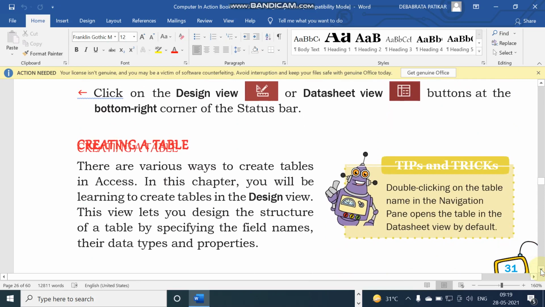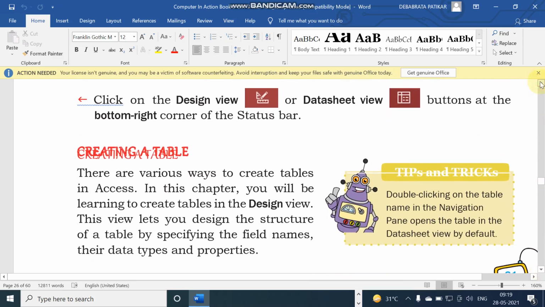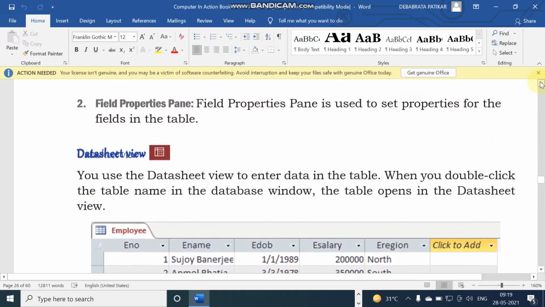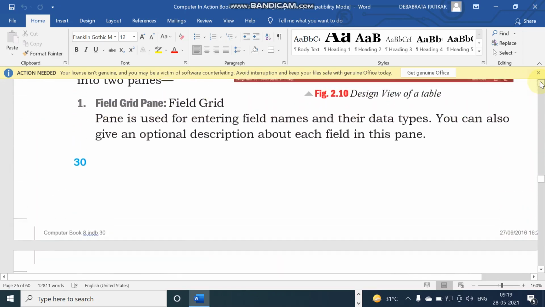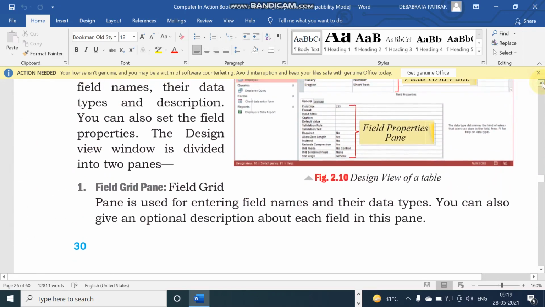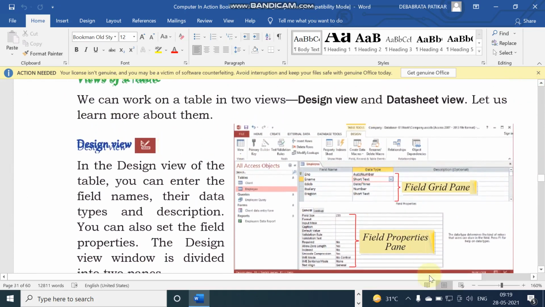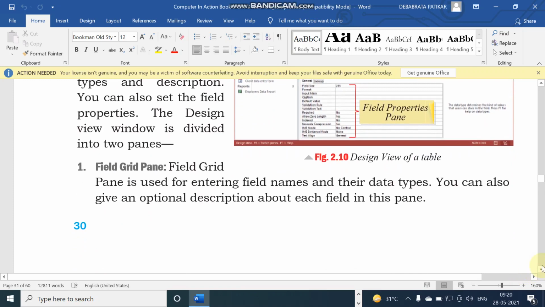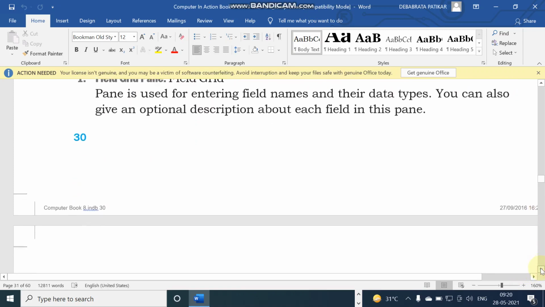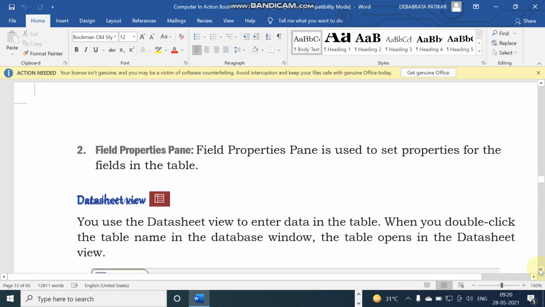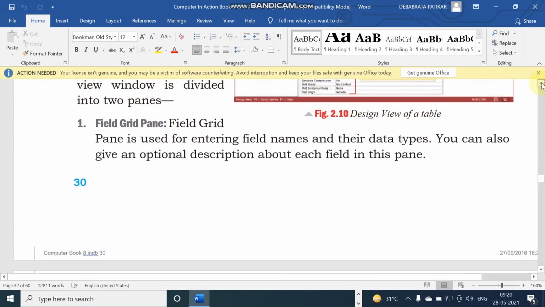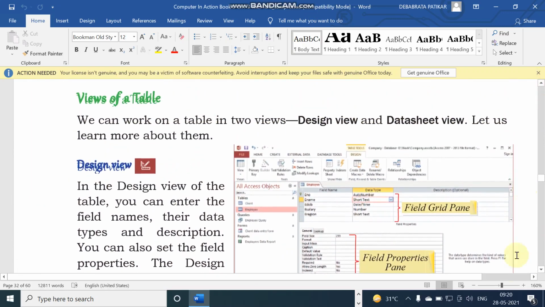So remember that a table has multiple views, but the two main views are design view, which is most important, and obviously datasheet view. So remember this. Now in design view, students, we design the table structure.